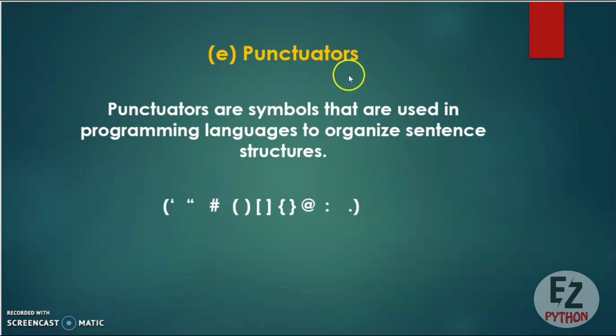The fifth type of token is punctuators. Punctuators are the symbols that are used in programming languages to organize the structure, statements, and expressions in a program. Here you can see some of the punctuators. This is the symbol for parenthesis, this is for list, this is for dictionary, this is the @ sign, this is colon. So you have other punctuators also, so you can use these punctuators in your program. So now we are done with the types of tokens.